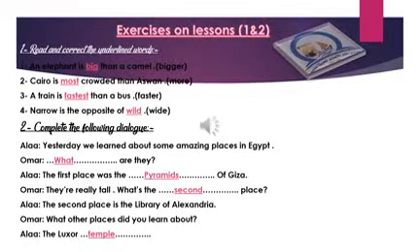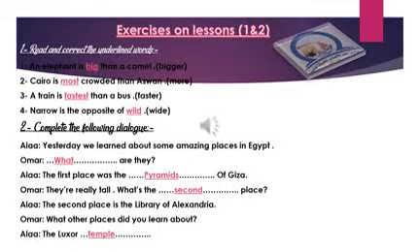Number 2, Cairo is most crowded than Aswan. So we compare between Cairo and Aswan. So Cairo is more crowded than Aswan. Number 3, a train is fastest than a bus. The same thing. A train is faster than a bus. Number 4, narrow is the opposite of wild. No, narrow is the opposite of wide.